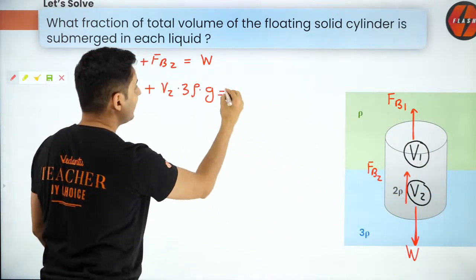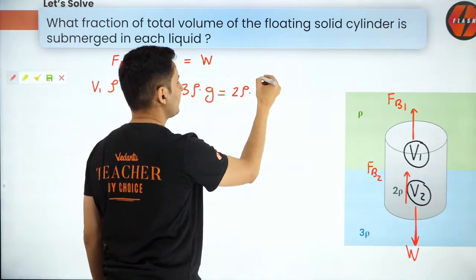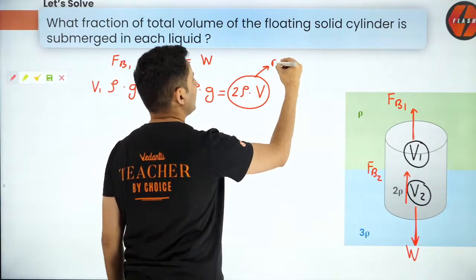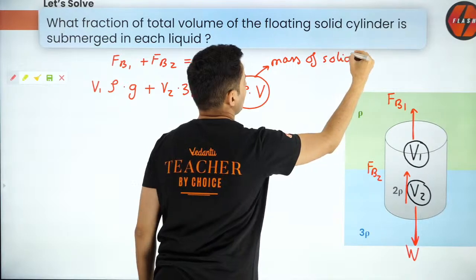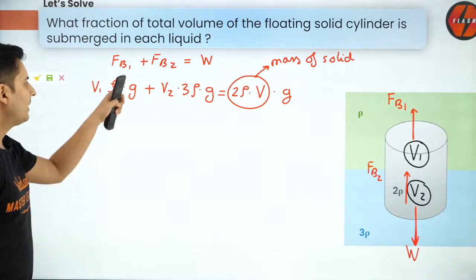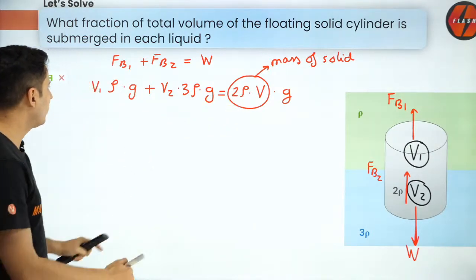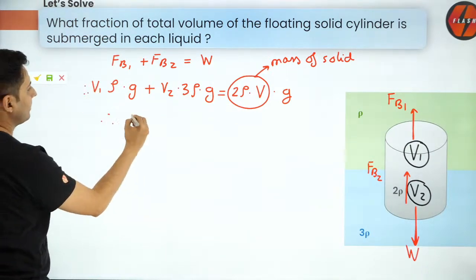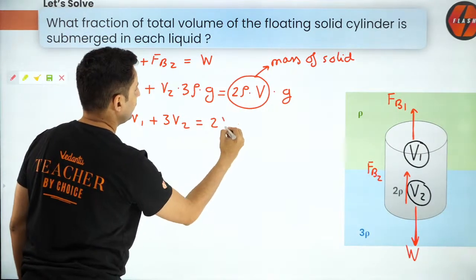What is the density? 2 rho times total volume. Please understand, this is nothing but the mass of that solid, and that V was the total volume, times g. What will happen? g goes, rho goes. So what will I get? V1 plus 3V2 is equal to 2V.